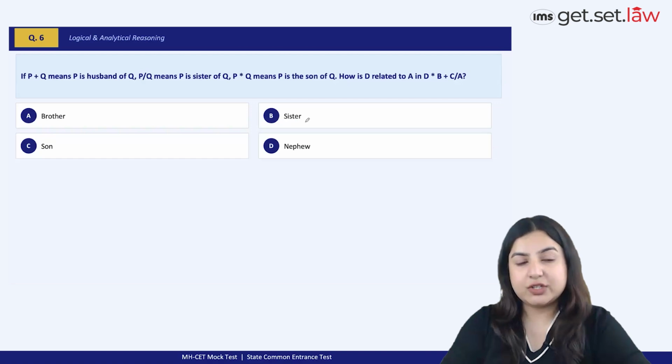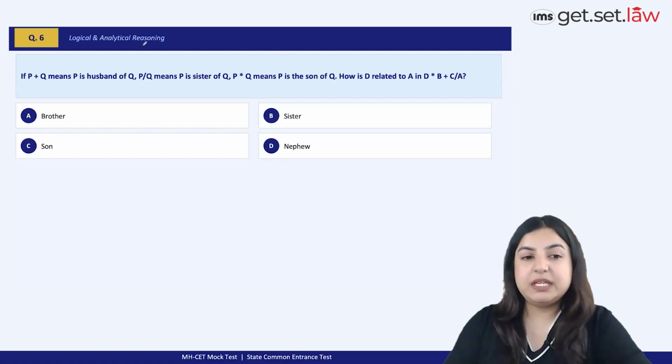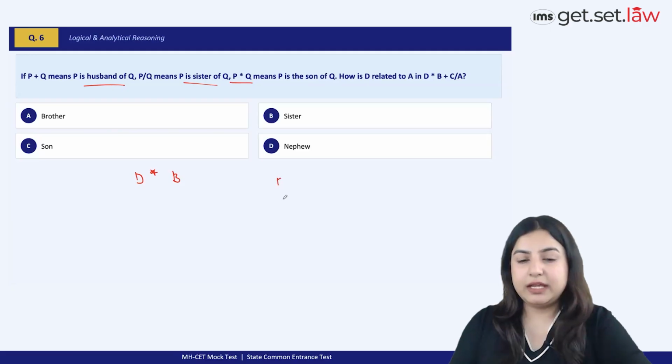Next question, blood relations. Now, P plus Q means P is husband of Q. P divided by Q means P is sister of Q. P into Q means P is son of Q. So, how is D related to A? In D, all right. When we say D into B, right, what does it mean? That D is the son of B, right? So, here D is the son of B.